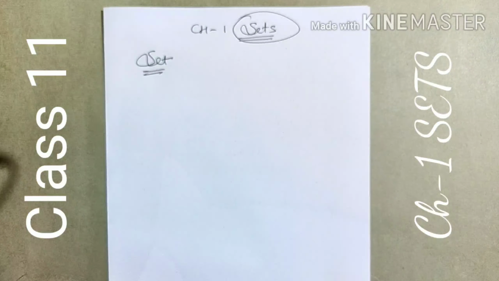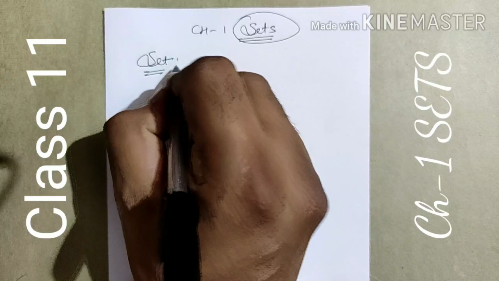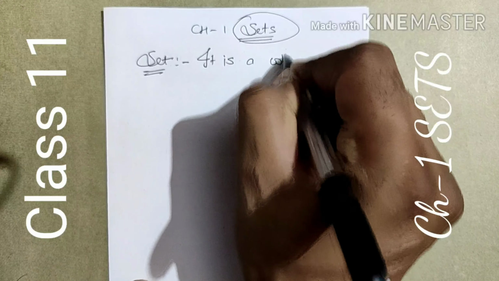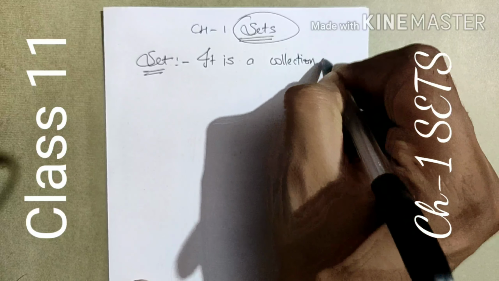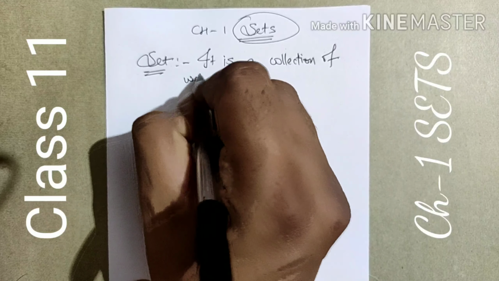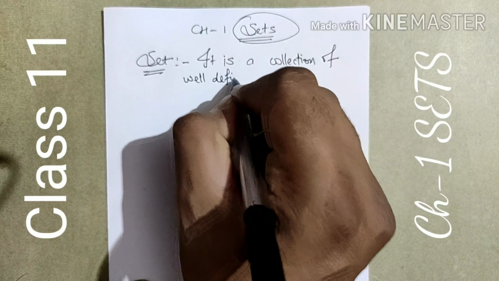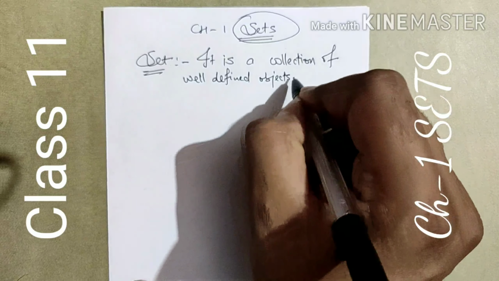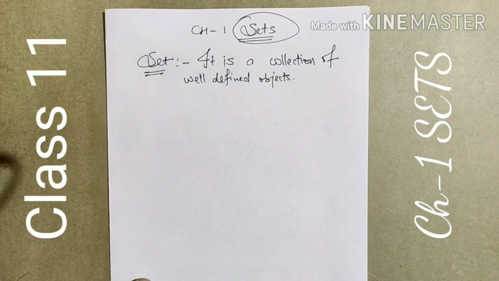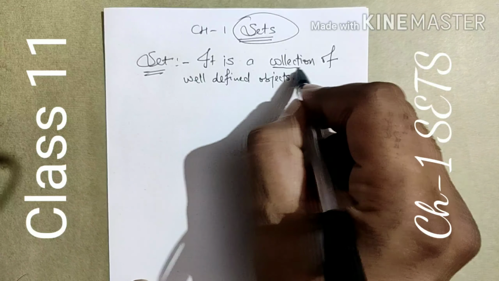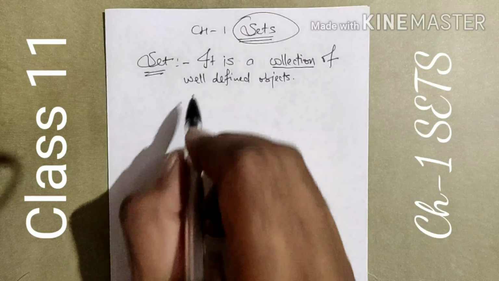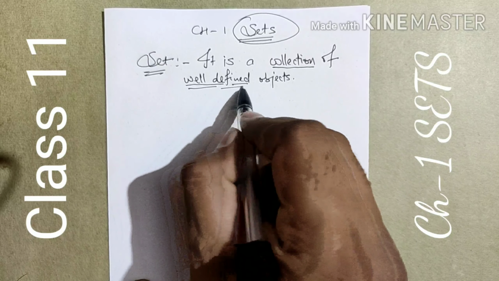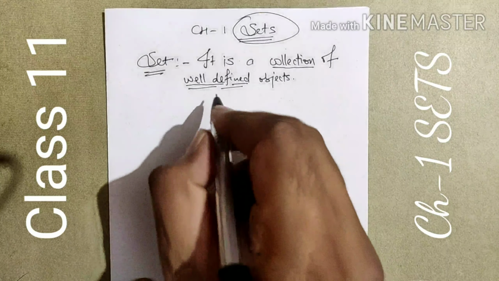First of all, we are starting from the definition. What is a set? It is a collection of well-defined objects. Collection means collecting them as a group. Here the word well-defined has the main importance.